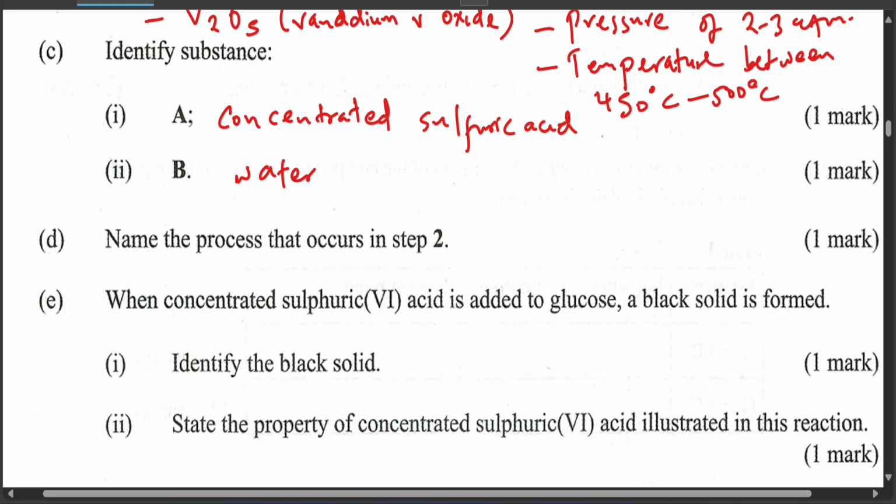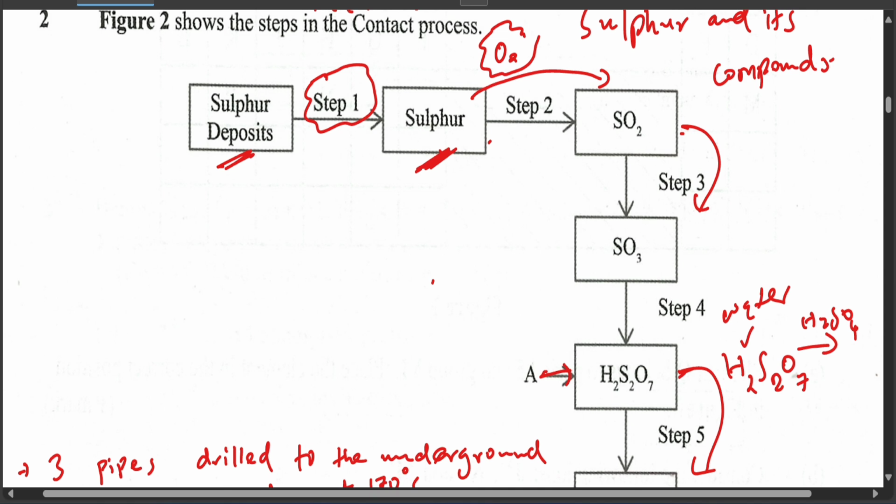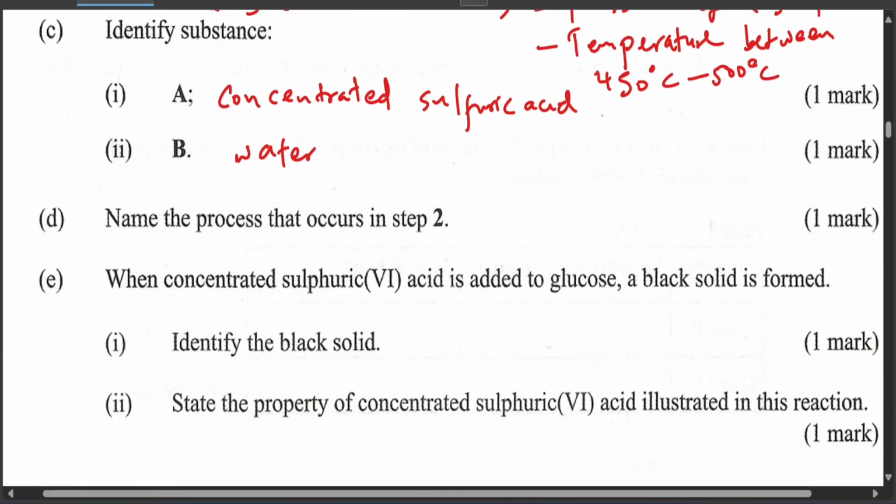Question D, name the process that occurs in step 2. That process is called oxidation, because you're reacting sulfur with oxygen to get sulfur oxide. I'd prefer students to write oxidation, but if possible you can write combustion. Don't write rusting. There's a difference. Some people write rusting instead of roasting, so you can write roasting, combustion, burning, whichever, but most of the time you use oxidation, because this is a process of adding oxygen to that sulfur.